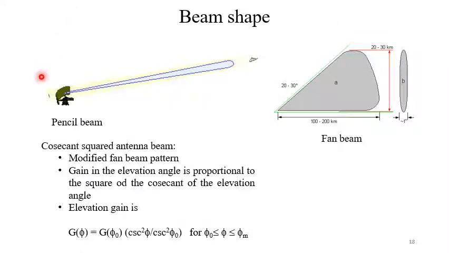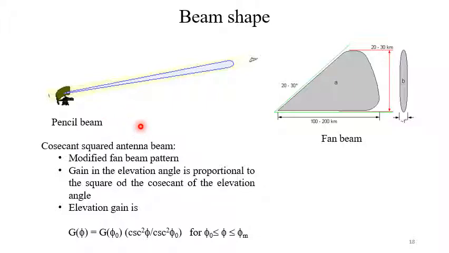So different shapes of the antenna beam are useful, and radar engineers, rather antenna engineers, shape the antenna beam accordingly.